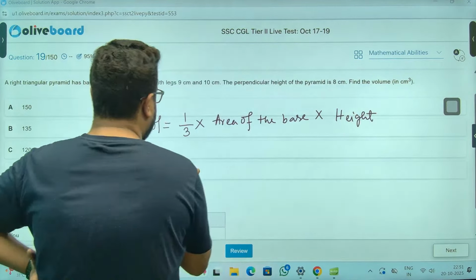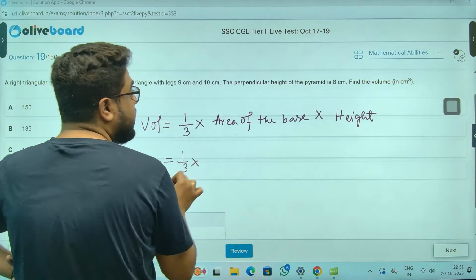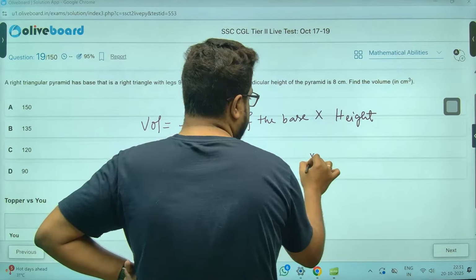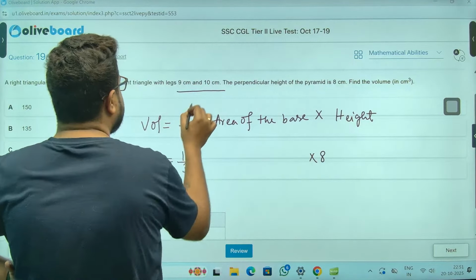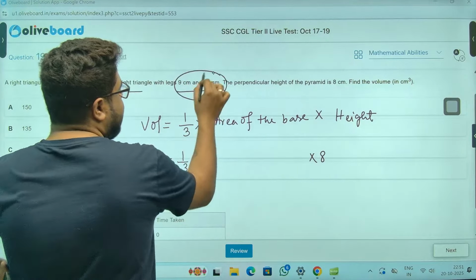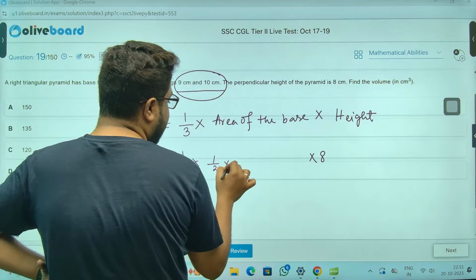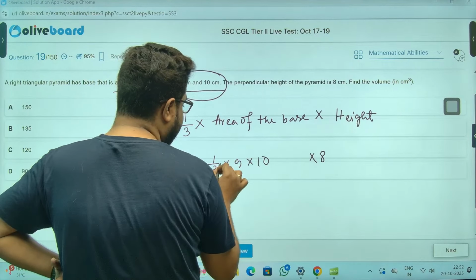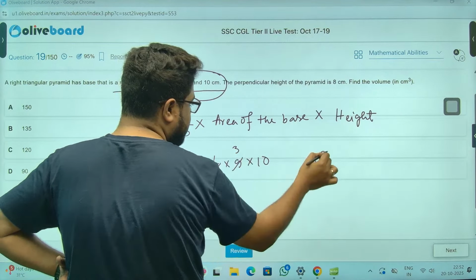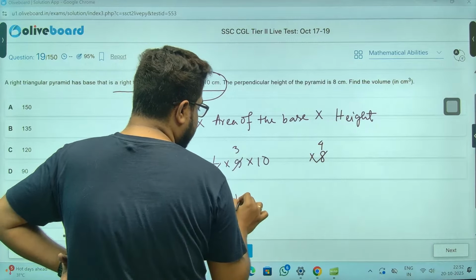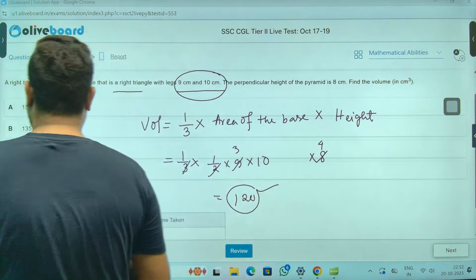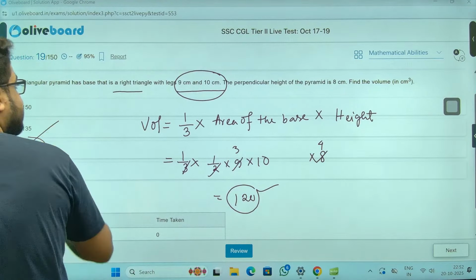So let's put down the values. 1/3 into height is 8, and the base area is a right angle triangle, sir. Right angle triangle means half into 9 into 10. Khatam, sir. 2 3s are this, 2 4s are this. 120 is the answer, sir. 120 is definitely the answer.